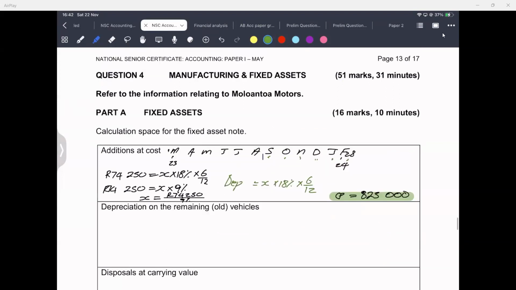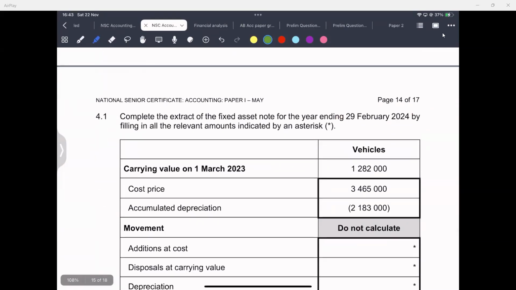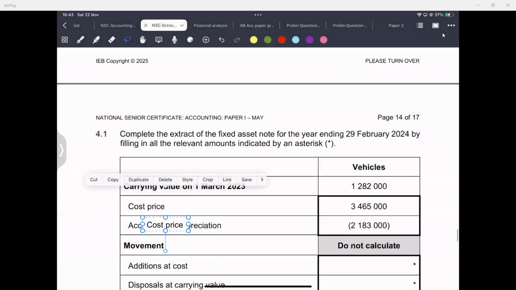If it's not there, you look at your tangible asset note. It should be there. There we go. Do you see what they gave us there? So we've got the cost price of all vehicles, which is just that 3,465,000. So I repeat that this is the cost price of all vehicles, right? I'm just going to put it here.